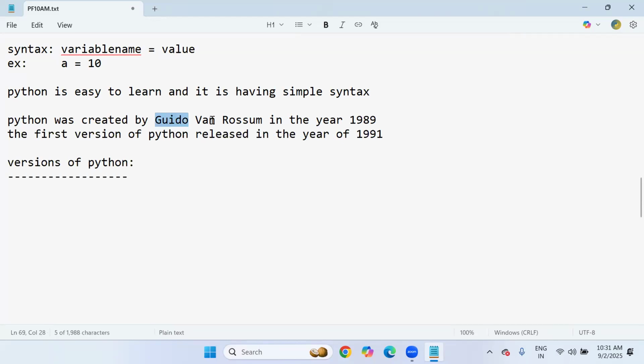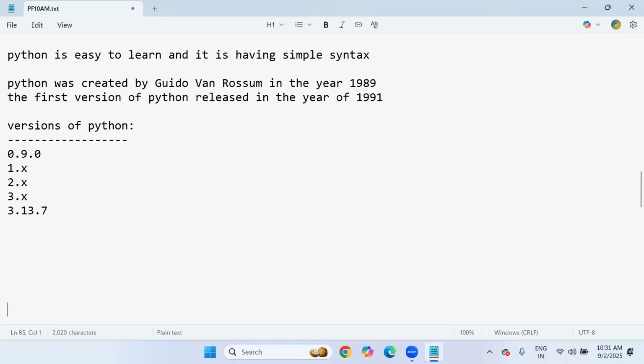Python was created by Guido van Rossum. He is the man who created Python in 1989 in the initial development process. And the first version of Python was released in the market in 1991. The version number is 0.9.0 and later they introduced 1.x, 2.x, 3.x. Right now we are in the third version. And for the third version, do you want to know the latest stable release? This is 3.13, 3.7. And how do you know, sir, what the latest stable release is?